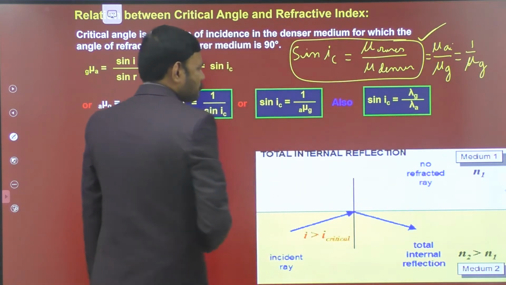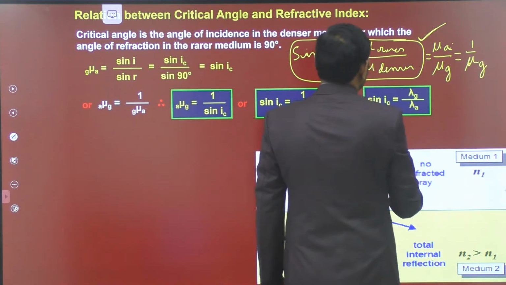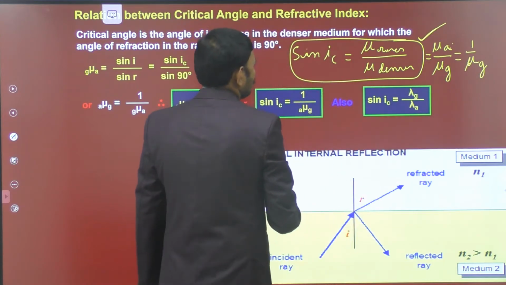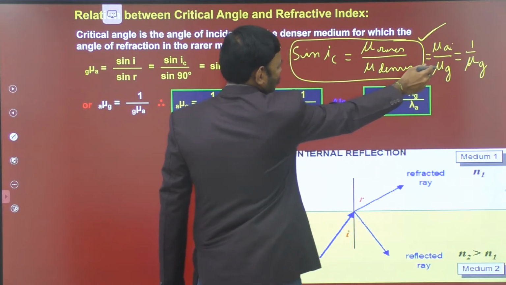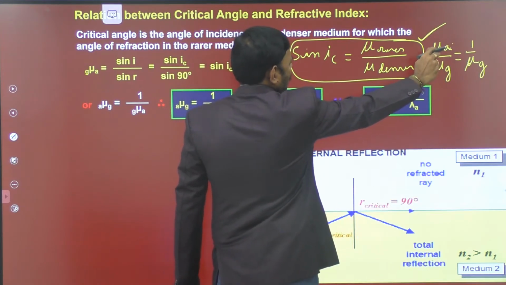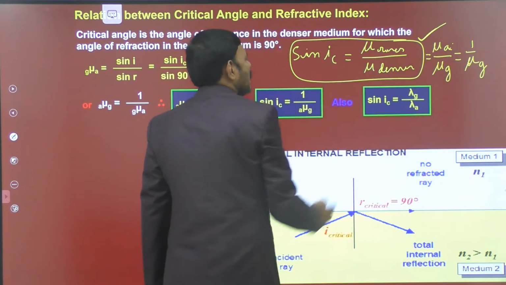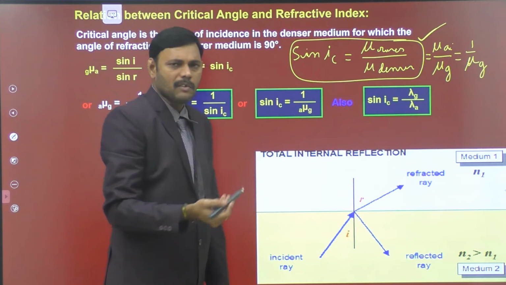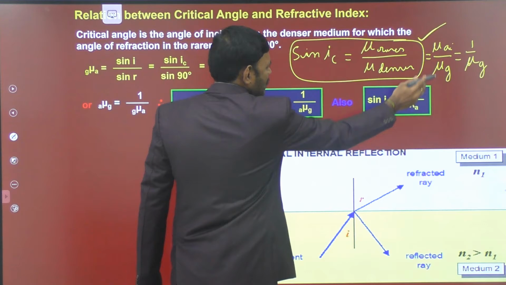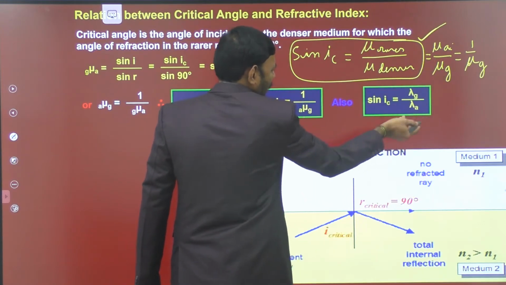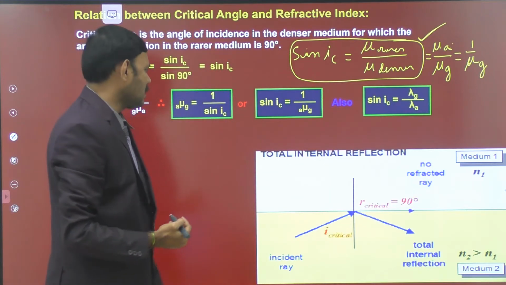And we know that the refractive index and wavelength are inversely proportional. Sin iC is equal to mu A divided by mu G. Observe it, mu A divided by mu G. And since wavelength and refractive index are inversely proportional, it is lambda G by lambda A. So sin iC is equal to mu A by mu G, also equal to lambda G divided by lambda A, as mu and lambda are inversely proportional to each other.